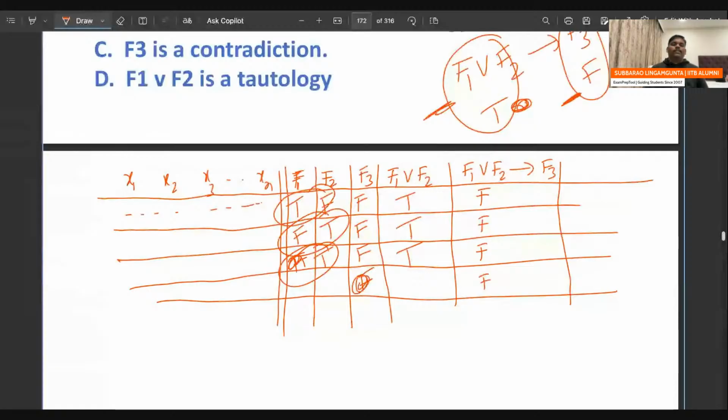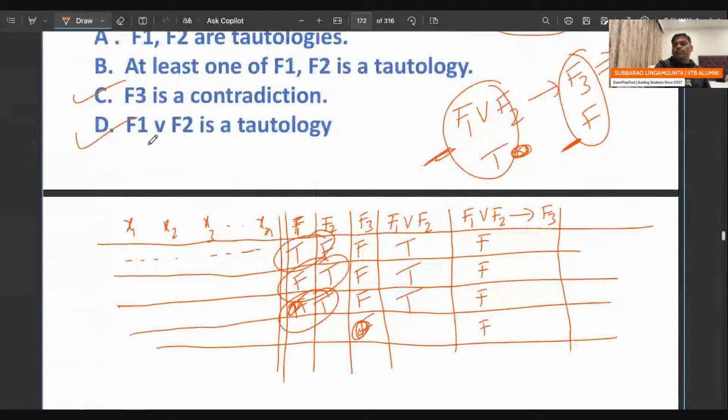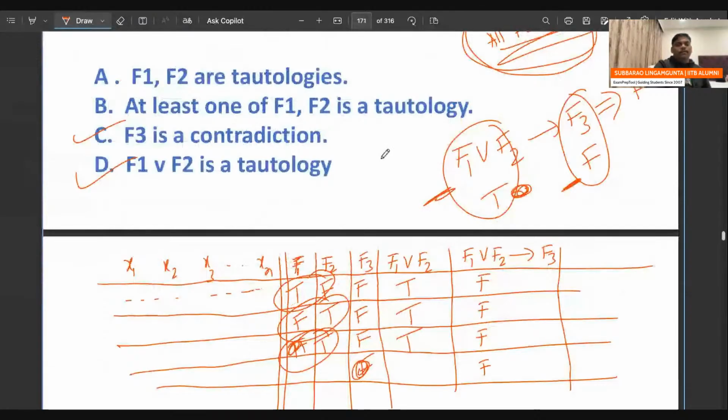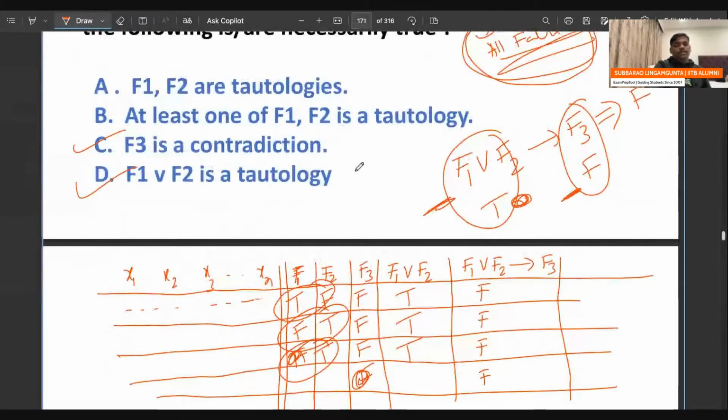So the answer, in my opinion, is C and D. F1 or F2 is a tautology. F3 is a contradiction. At least one of F1, F2 is a tautology? Need not be. F1, F2 both being tautologies need not be. At least one being a tautology need not be. But F1 or F2 is a tautology, yes.